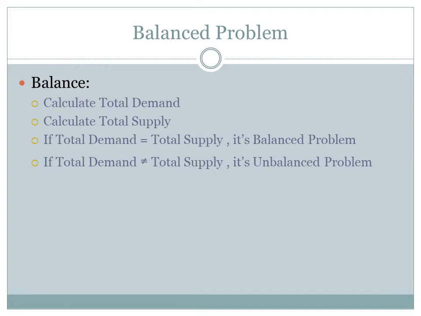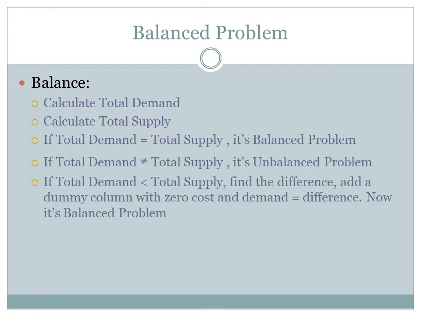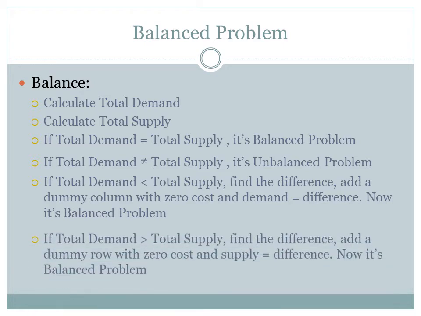To make any unbalanced problem a balanced problem, if total demand is less than total supply, we need to find the difference between the total demand and total supply, add a dummy column with zero cost and demand equal to the difference between these two, and make the problem a balanced problem.